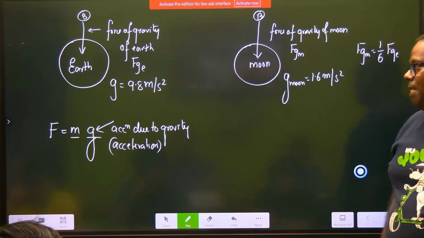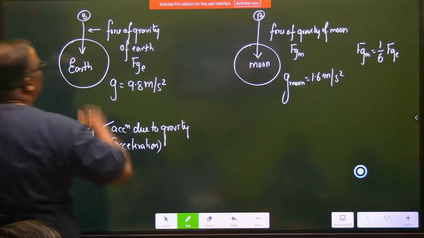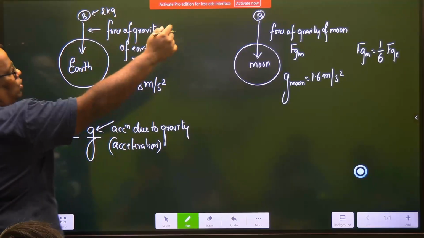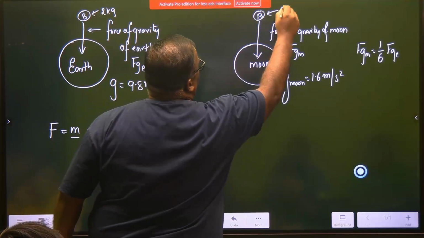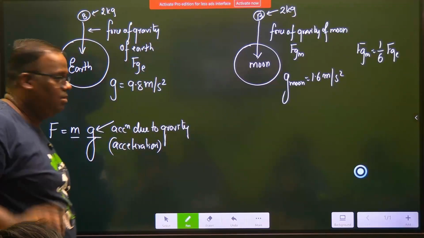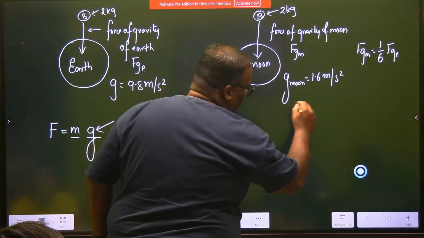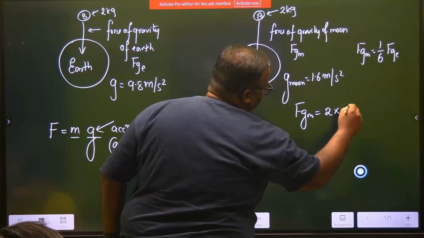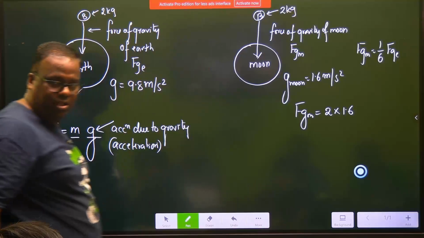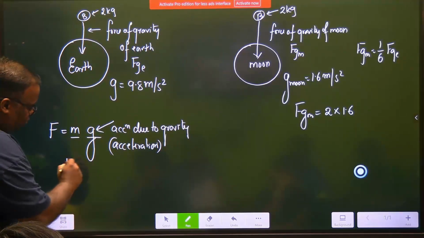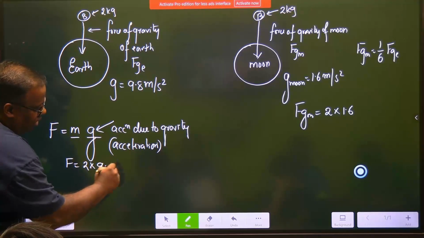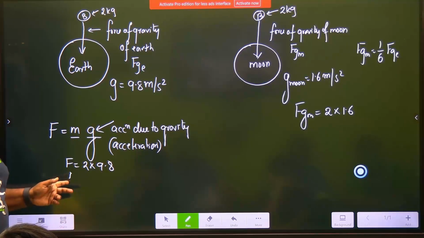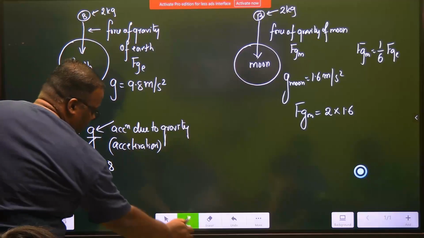Now see the difference. Now you will get the beauty of it. Let's say this is a 2 kg mass. When we took it to Moon, what is the mass? 2 kg. No change. If you see the Moon's gravitational force, then the Moon's gravitational force will be 2 multiplied with 1.6. Got it? And if you look at Earth, it will be 2 multiplied with 9.8. This is force. So what should be the unit? Newton.